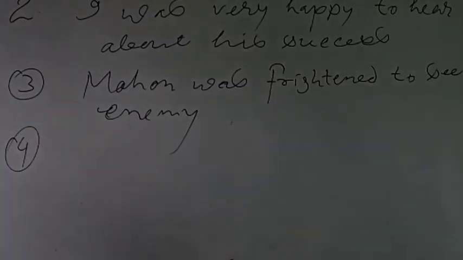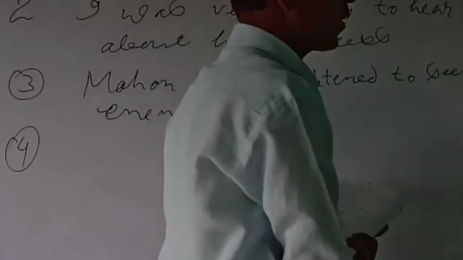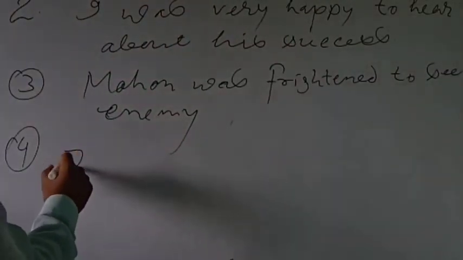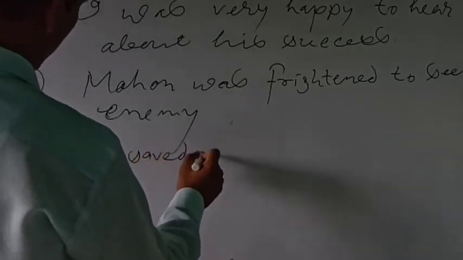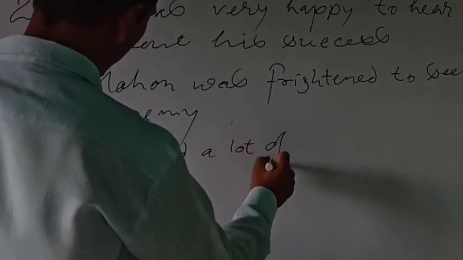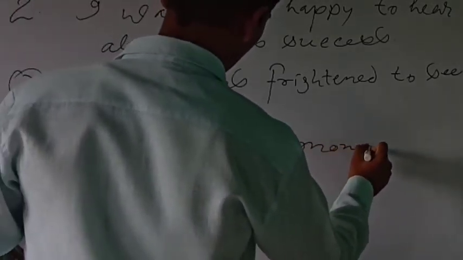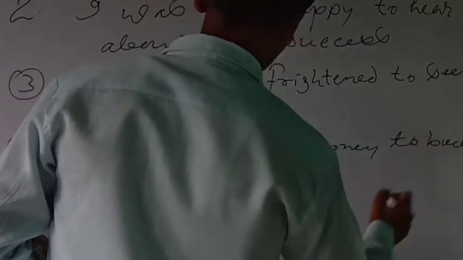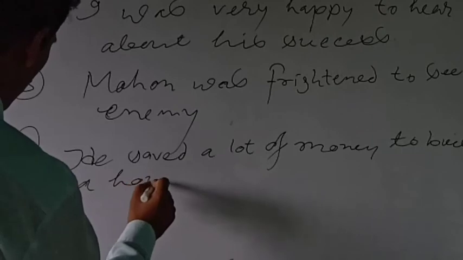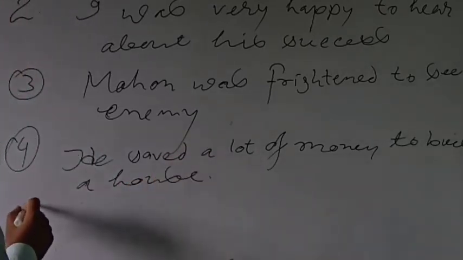Now see question number 4. He saved a lot of money. He wanted to build a house. So see, he saved a lot of money to build a house. It's very simple, isn't it?